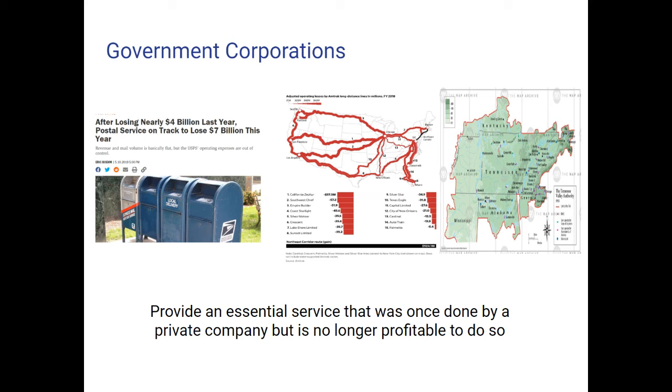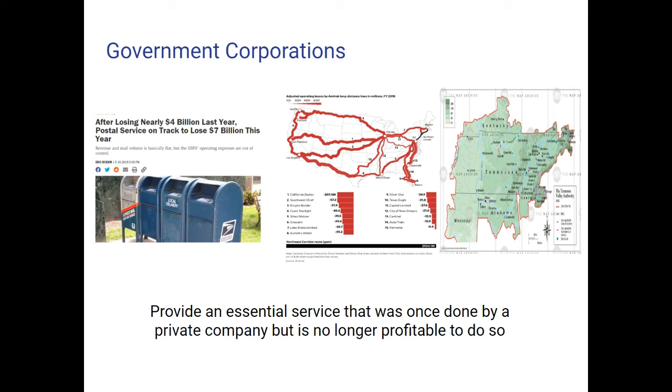So the government has to step in because the service just can't be neglected, even though it's not profitable. For example, the postal service. Mail used to be delivered by private companies, but then it wasn't profitable anymore. So the government took that over, and now the United States Postal Service is run by the government. We lose a lot of money every year running the Postal Service, but we can't afford not to have daily mail service.